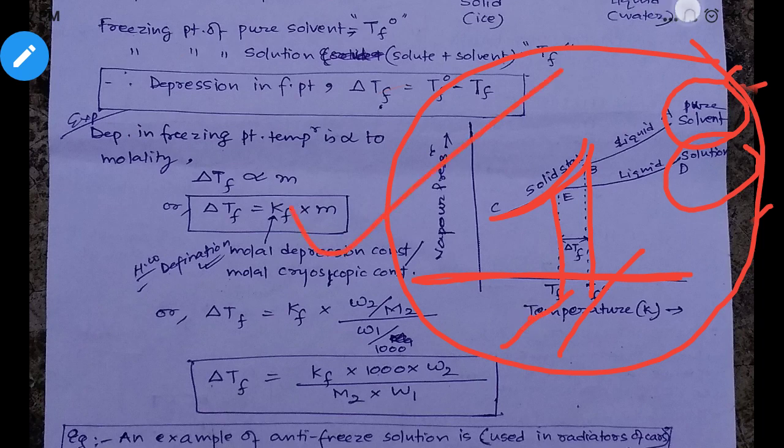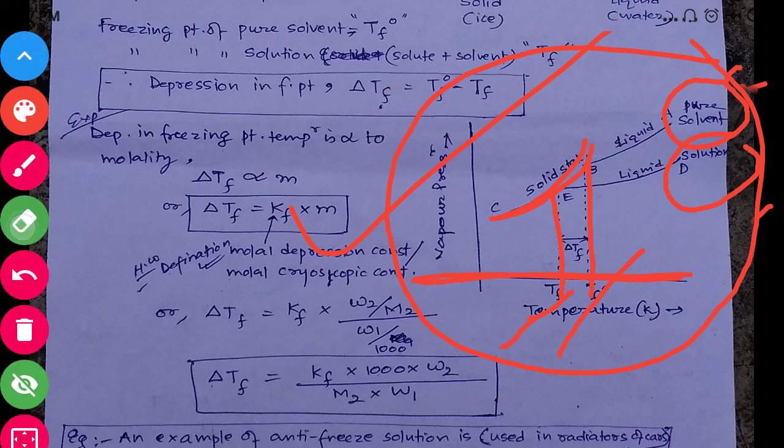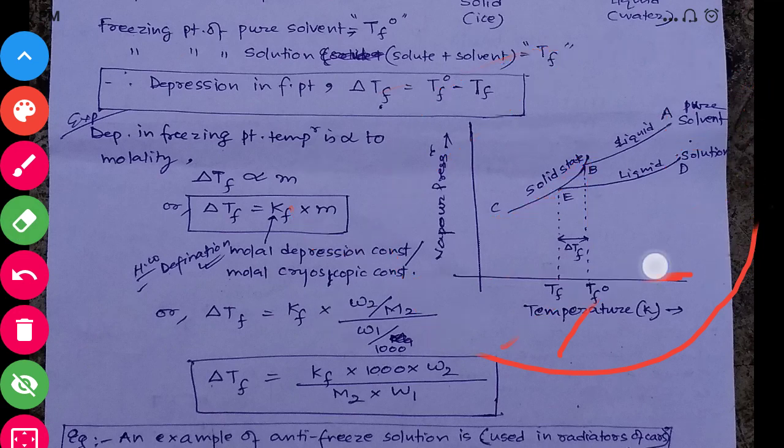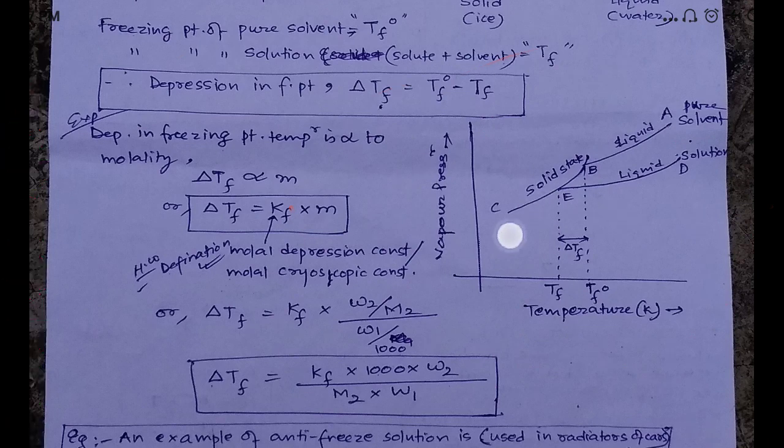So from this graph also it is clear that as soon as you add the solute to the pure solvent, your freezing point decreases. This change is represented by delta TF, the depression in freezing point.